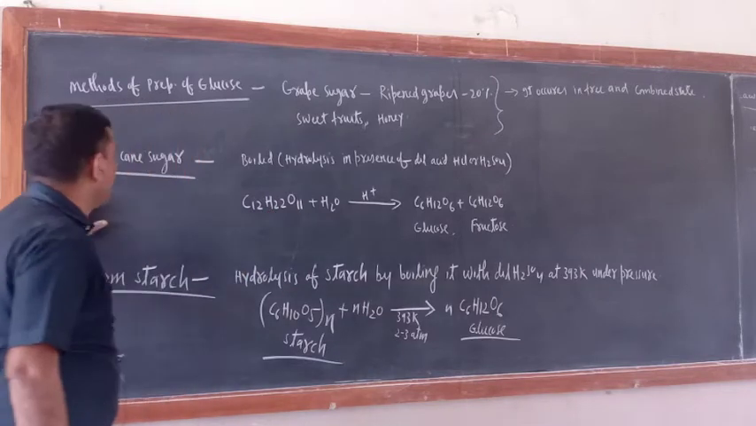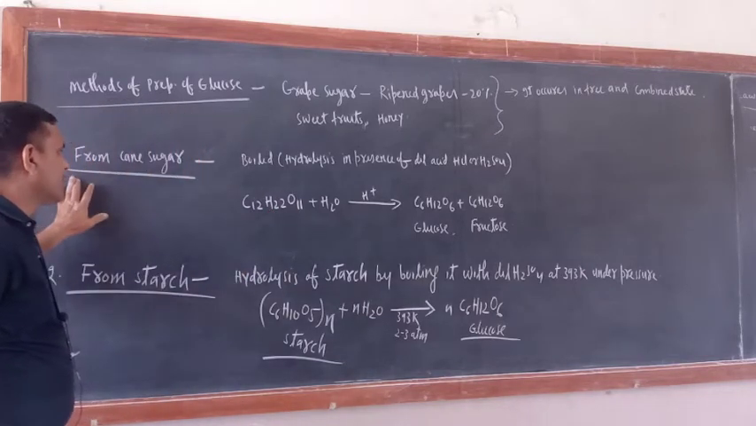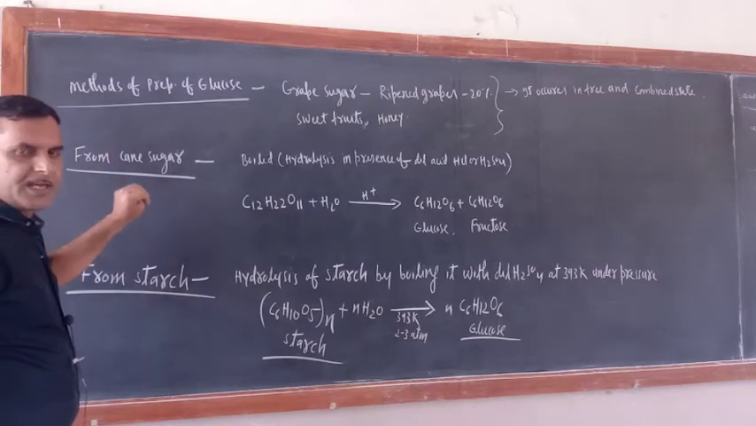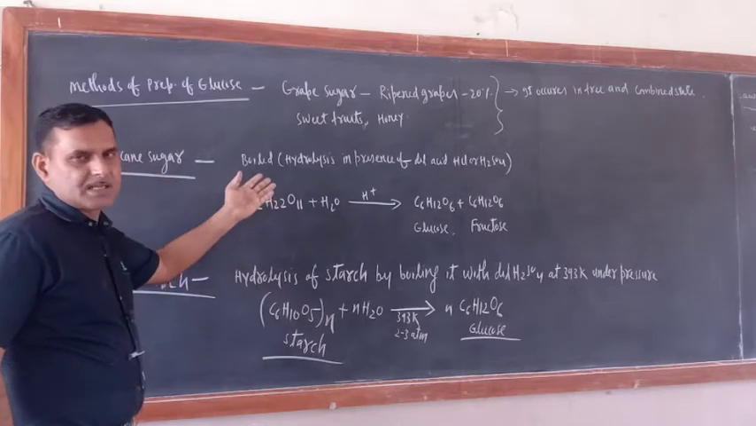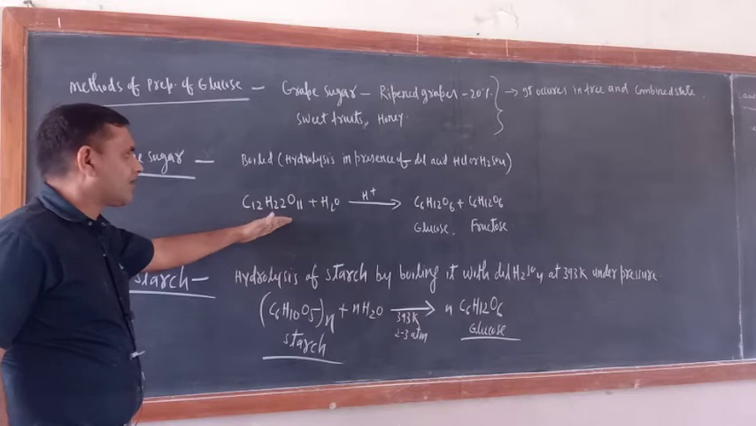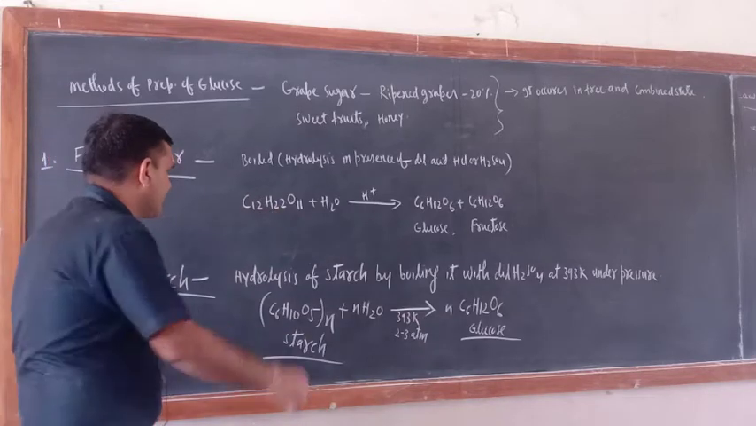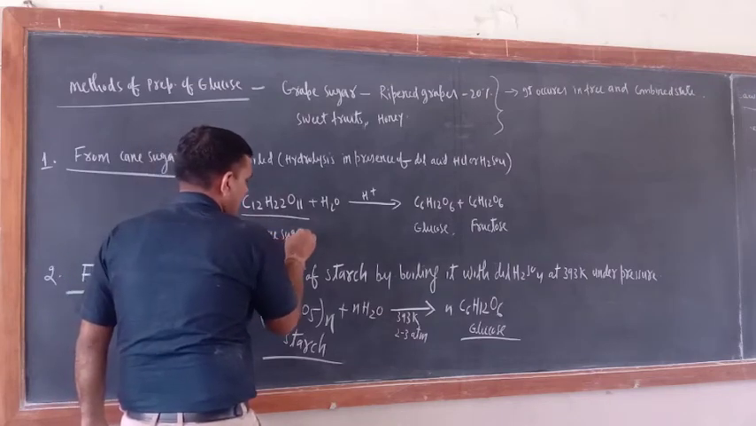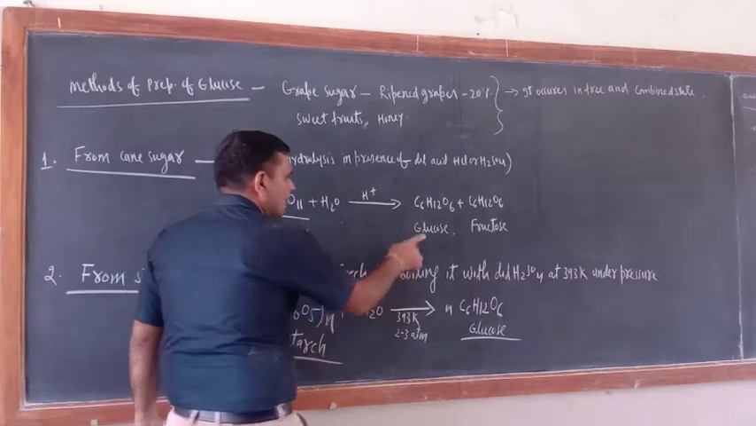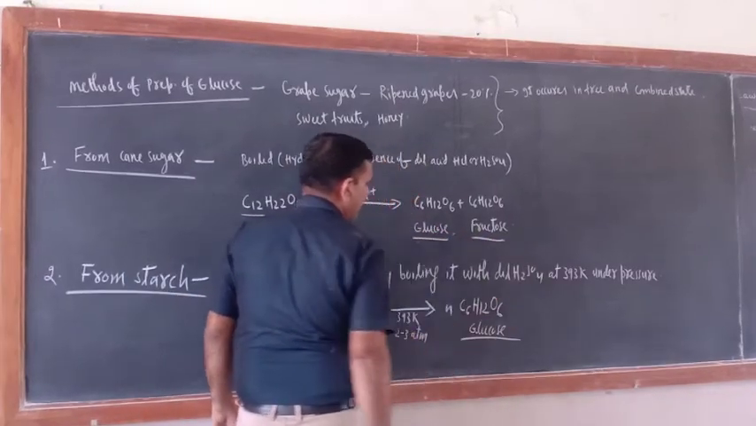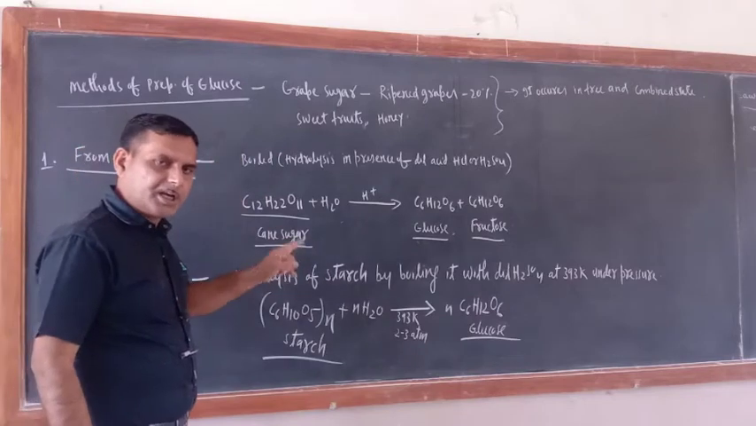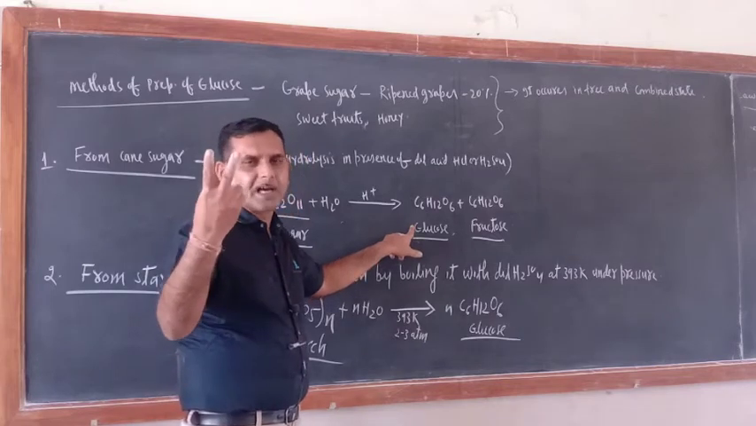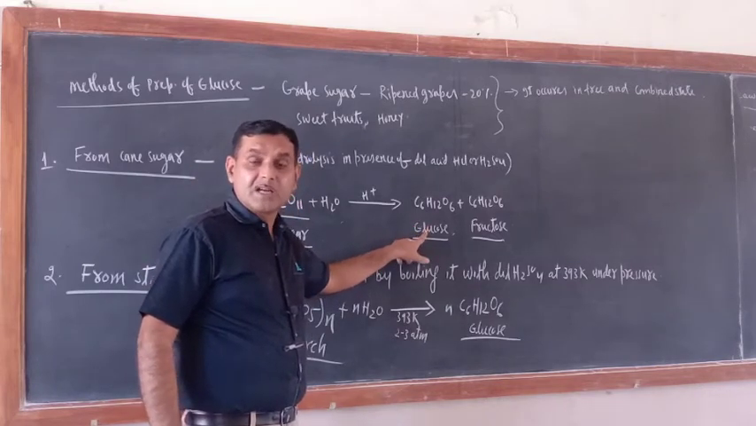Now as far as the methods of preparation are concerned, we can prepare it in two ways. First, from cane sugar, by hydrolysis of cane sugar in the presence of acid. When cane sugar is boiled with water in the presence of acid, C12H22O11, this is cane sugar, it will hydrolyze into one molecule of glucose and one molecule of fructose. What does this indicate? It indicates that this cane sugar or sucrose is made up of two monosaccharides: one is glucose, the other is fructose.